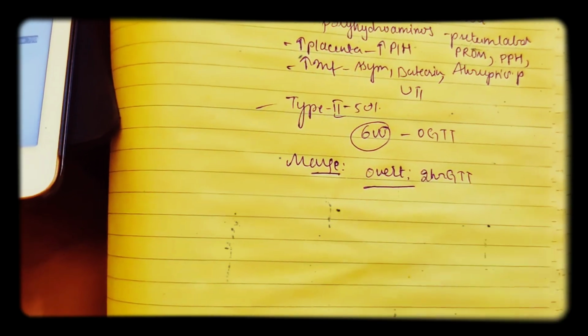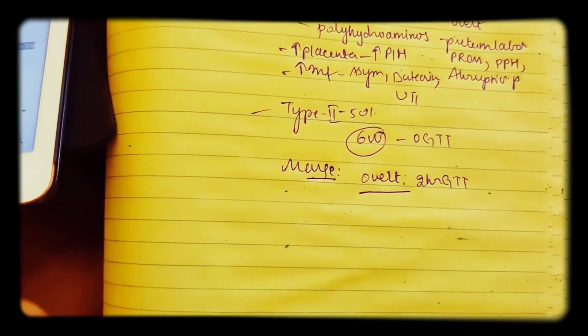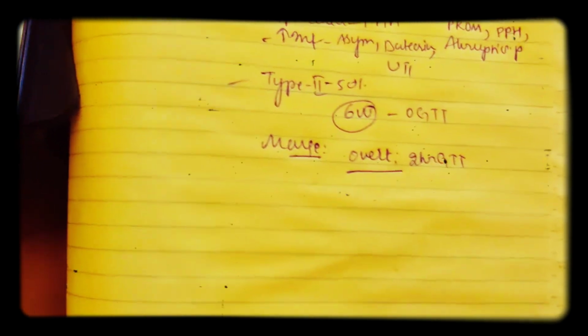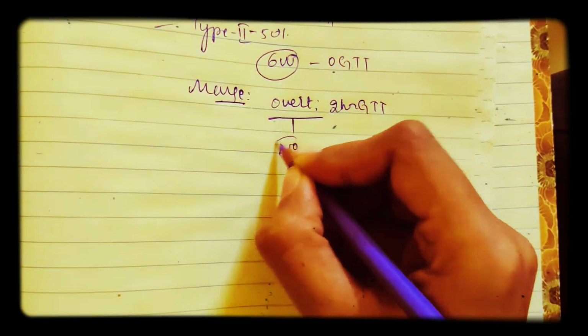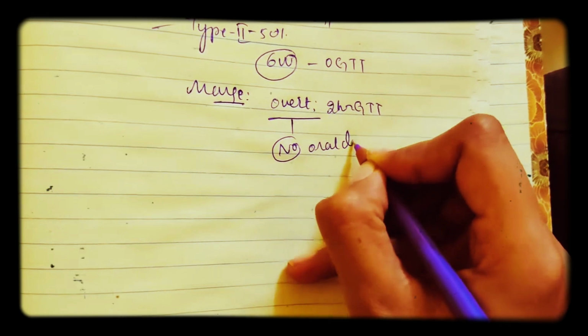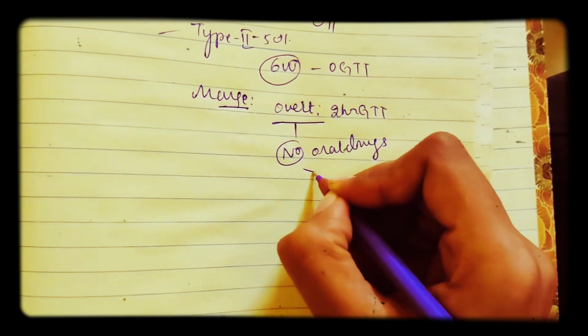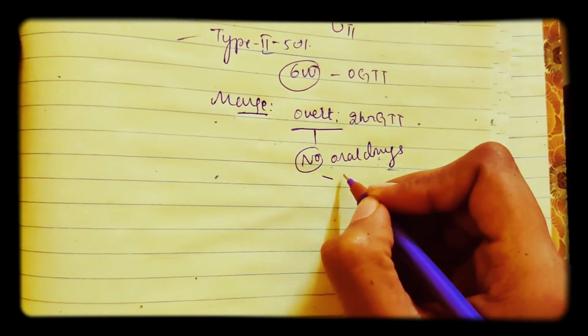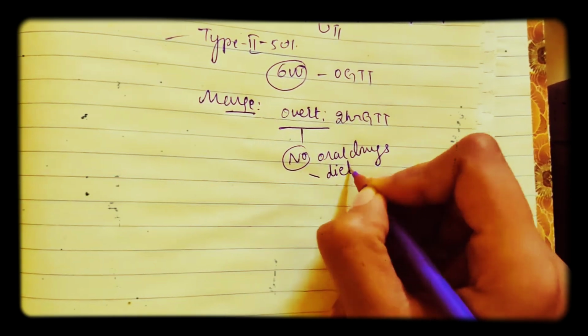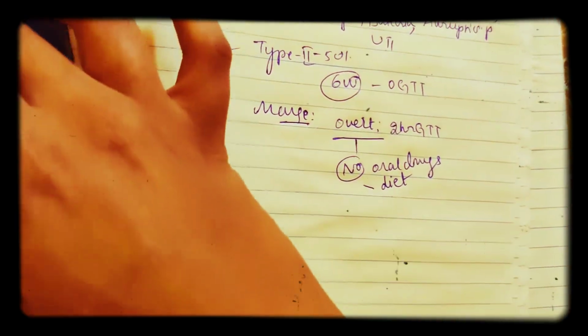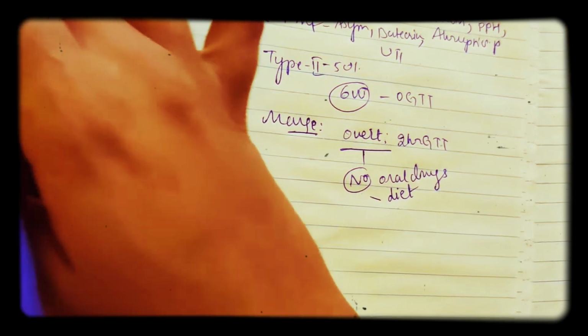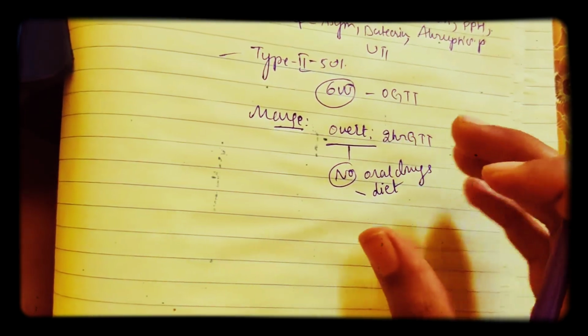So there is no role of any diet modification in oral hypoglycemic drugs. Remember, in overt diabetes we don't give any oral drugs, and we also don't give any diet modification, because they already have diabetes from the beginning. But in the case of gestational diabetes, when we do DIPSI, we do this GTT.